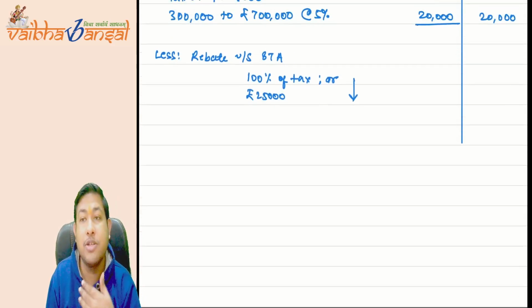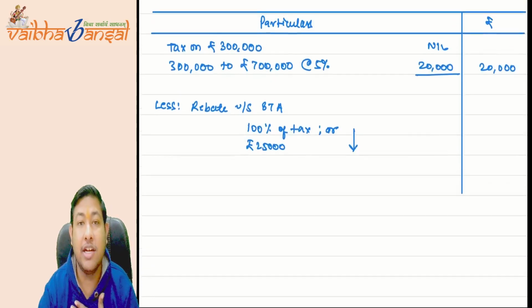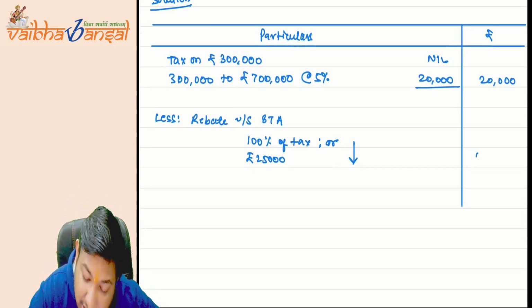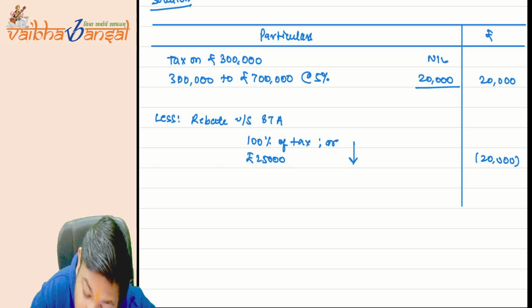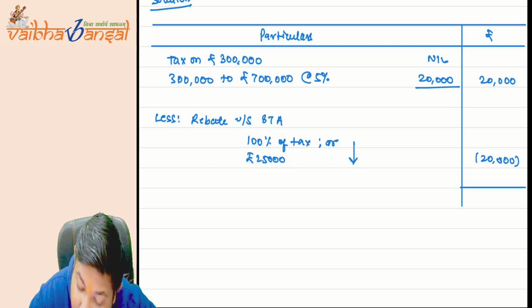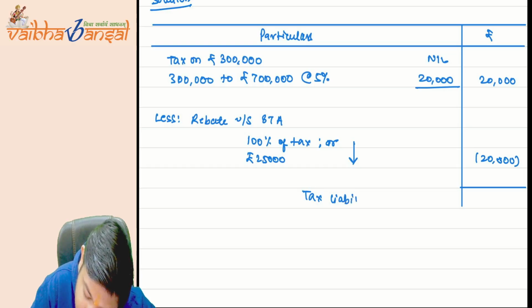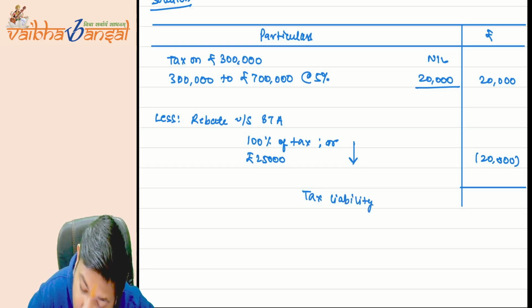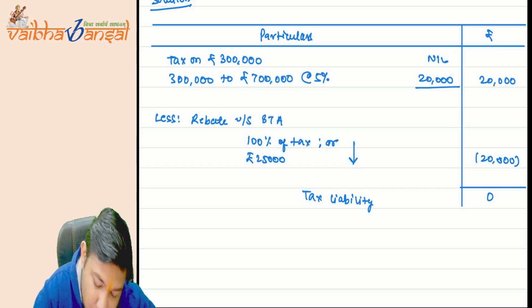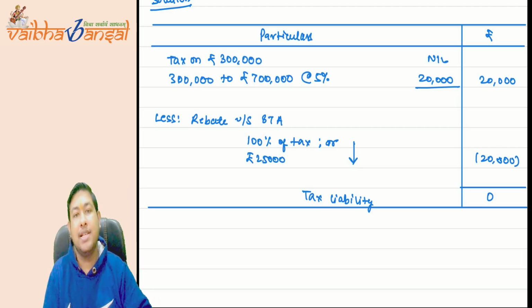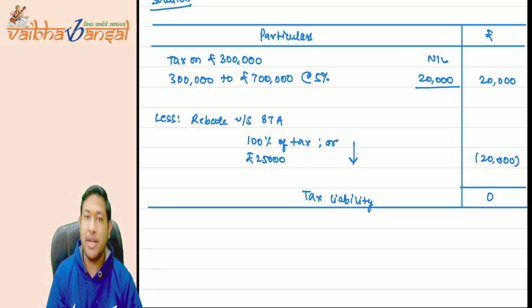So 100% of the tax is 20,000, and 25,000, whichever is lower, is 20,000. So 20,000 is lower. My tax liability comes to zero. I do not need to pay anything. This is the concept of rebate: we do not want to take tax from those who are earning 7 lakh rupees. This is the point.